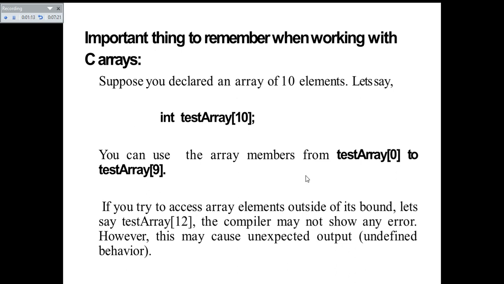The compiler will not show the error, but it will give unexpected output, so you will get incorrect values. They will usually give garbage values.